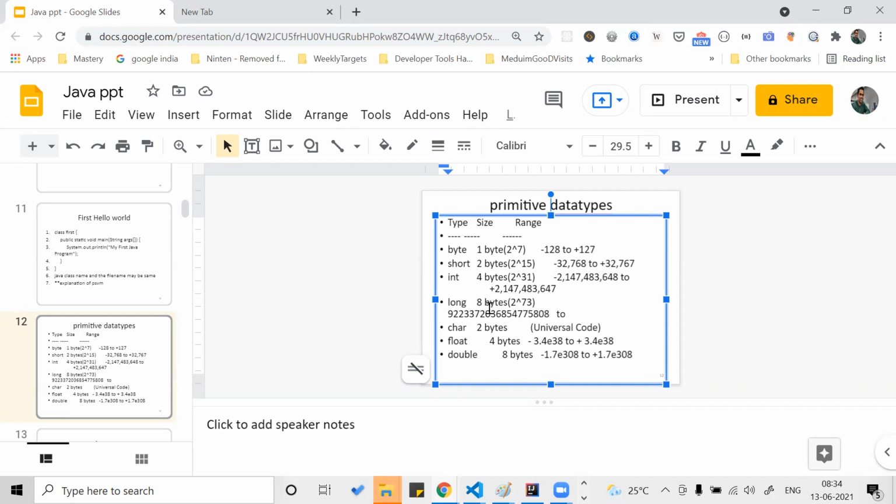Integer a is equal to 1, integer b is equal to 3, and integer c is equal to a plus b. That is, I'm writing statically. Those are called static, hard-coded values. Now you need to write a program which, when it runs, will ask the user the value of a, ask the value of b, and then print a plus b.